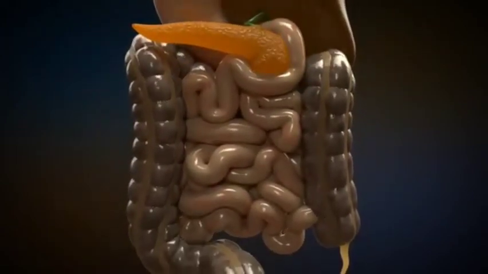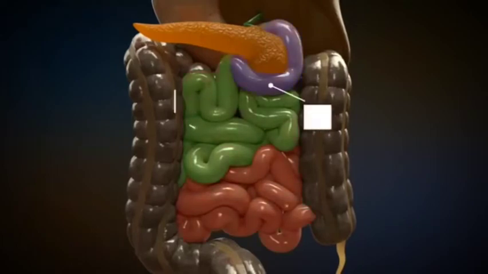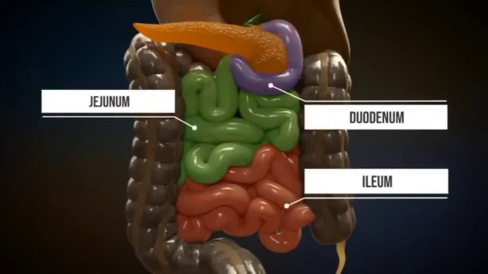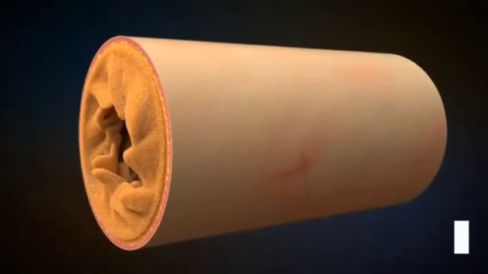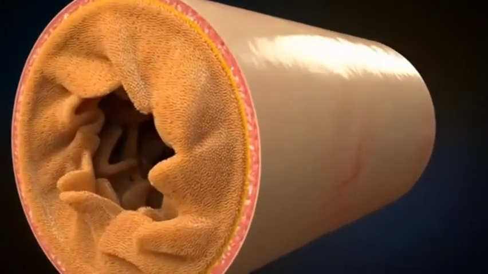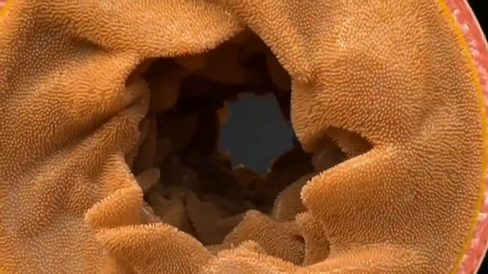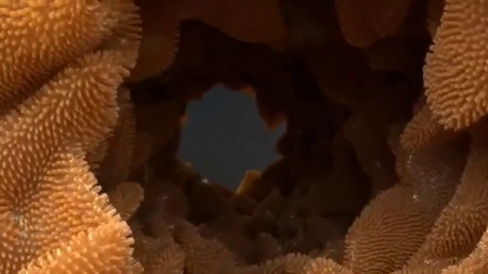The small intestine actually consists of 3 parts: the duodenum, jejunum and ileum. The ileum connects the small intestine to the large intestine. The duodenum and jejunum have circular folds to increase the surface area for absorption. These folds are further covered with a layer of finger-like projections called villi. Villi increase the surface area considerably.